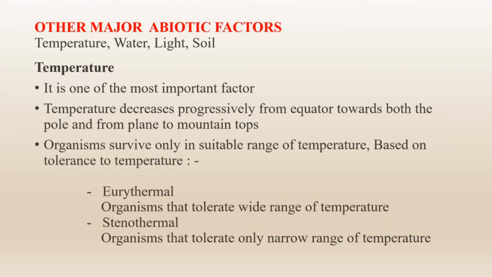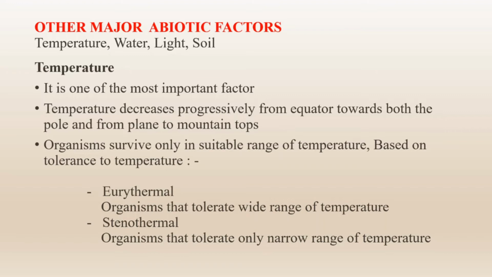Based on the tolerance of temperature, we can differentiate the organisms into two parts. One is termed eurythermal organisms, and the other is stenothermal organisms. Eurythermal organisms can tolerate a wide range of temperature, for example some archaebacteria or other organisms.